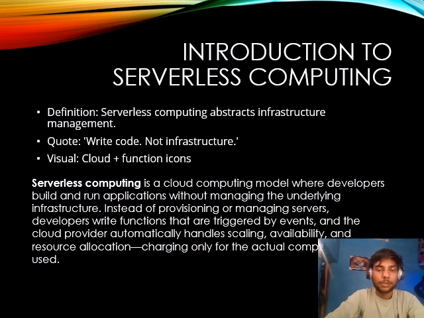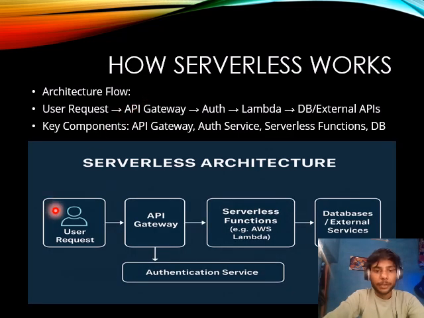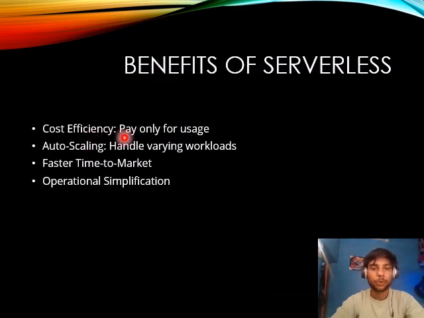Let's see what the next slide says. Here we can see the visual diagram of the serverless architecture. Here is the user. It starts a request to access some data from the services, in which there is an API. The API then goes to serverless functions or serverless cloud services, which are basically AWS, Google Cloud, etc. And it authenticates services.